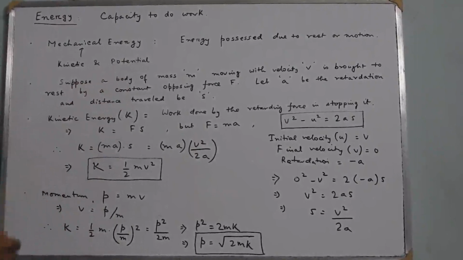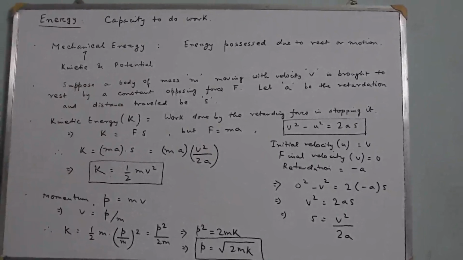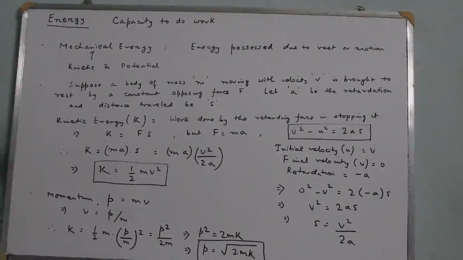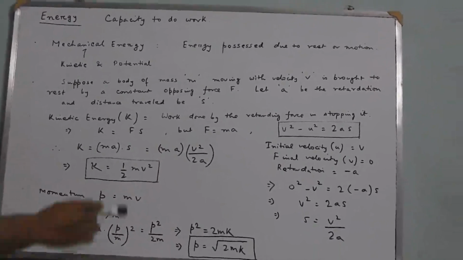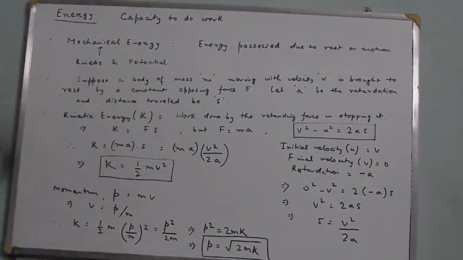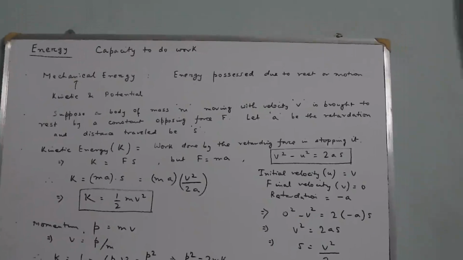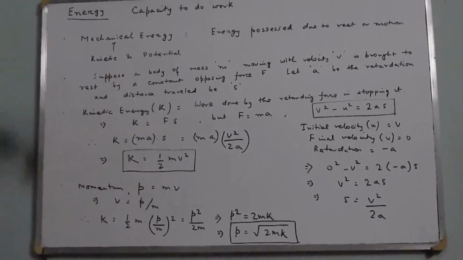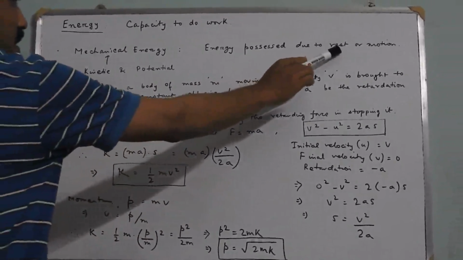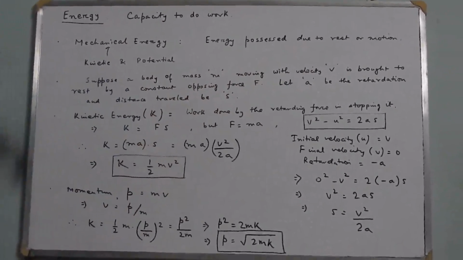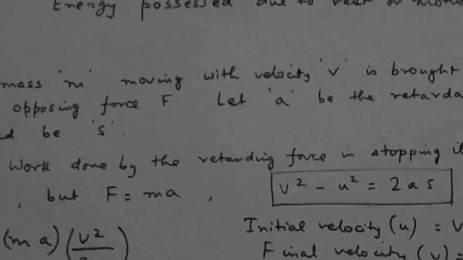Now, the body is not only at rest, it might be at rest in a very deformed state, or at rest in a relaxed state, or at rest due to some configuration. So potential energy is not due to the state of rest only, it is also due to the configuration of the body. The body is either in a deformed state or in a relaxed state.